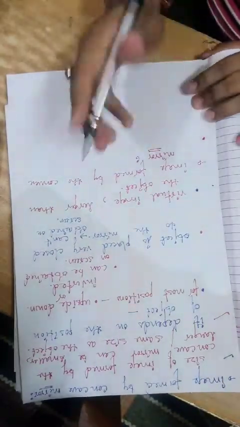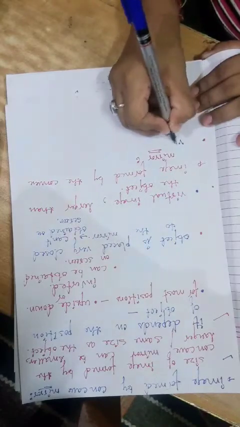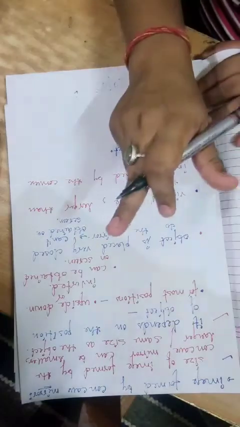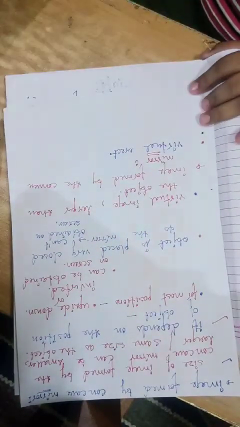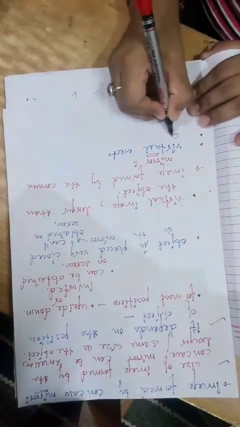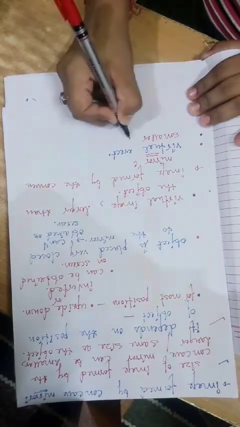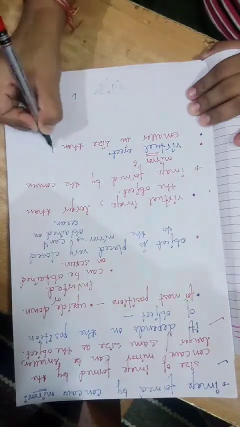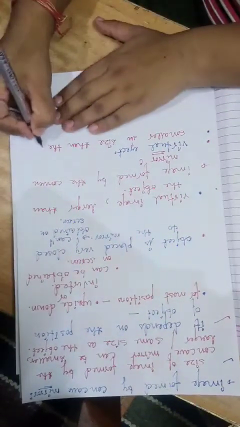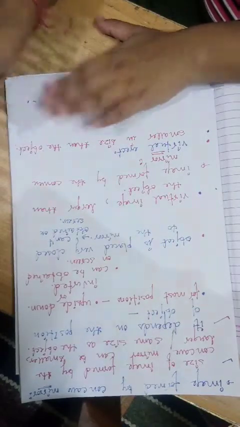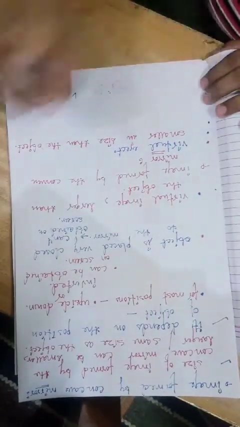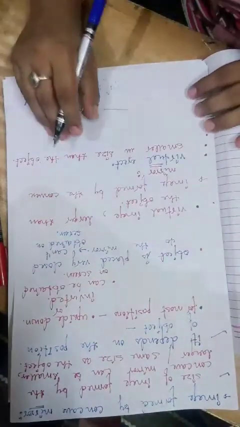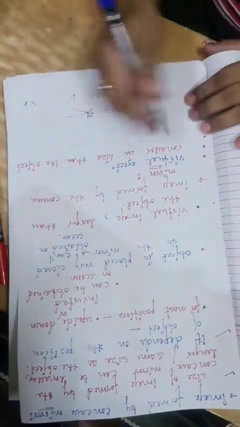The image formed by a convex mirror is always, number 1, virtual and erect. Number 2, smaller in size than the object. Number 3, the image is always formed behind the mirror. Behind the mirror.